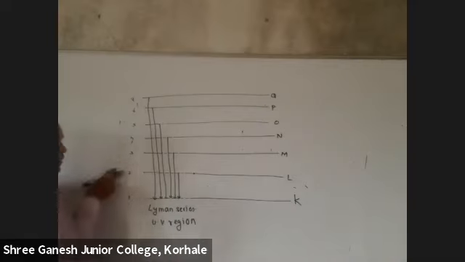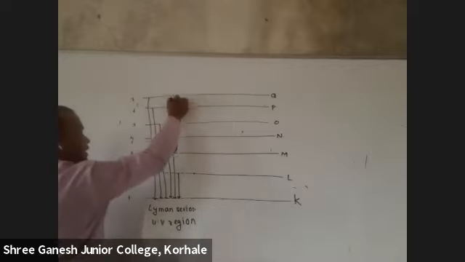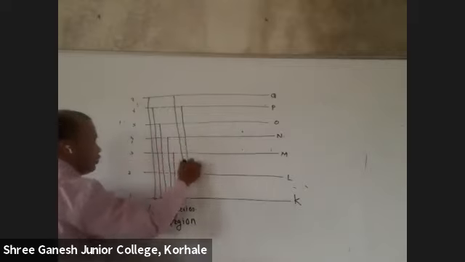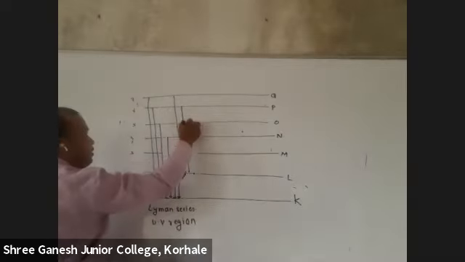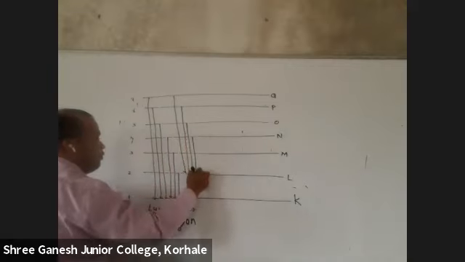Now, for the first series, from 7 we have reached 1. Now for the second series: from 7 to 2, 6 to 2, 5 to 2. See here, from 7 to 2, then 6 to 2, then 5 to 2, 4 to 2, and 3 to 2.